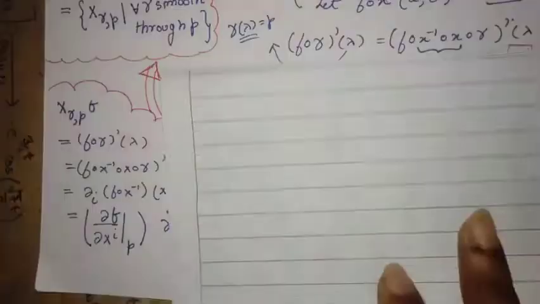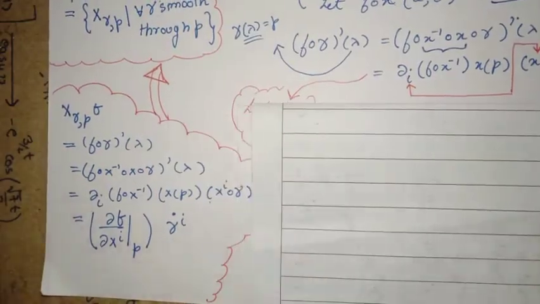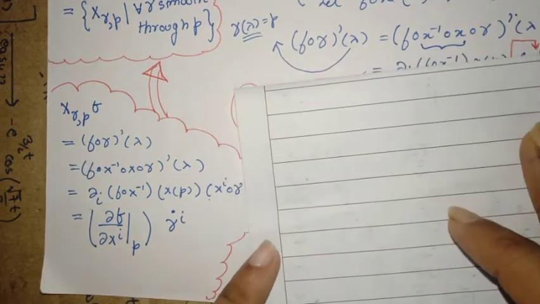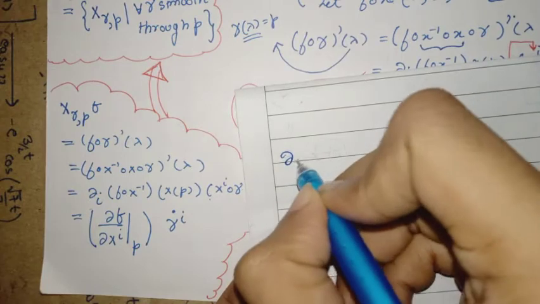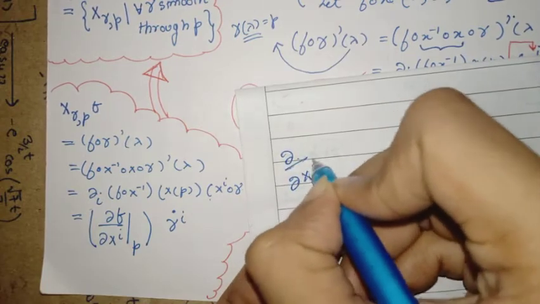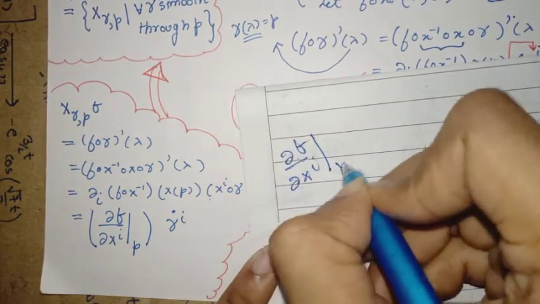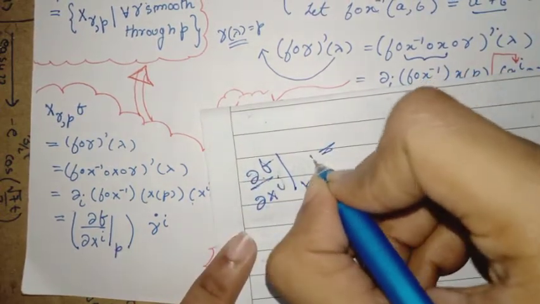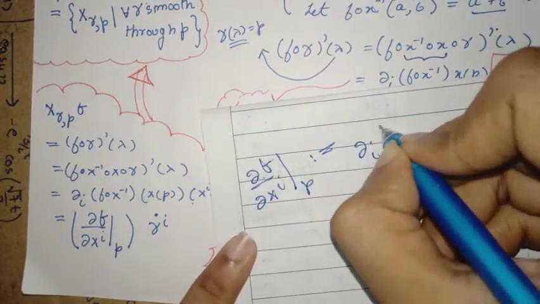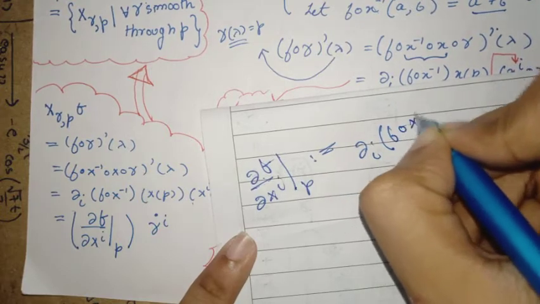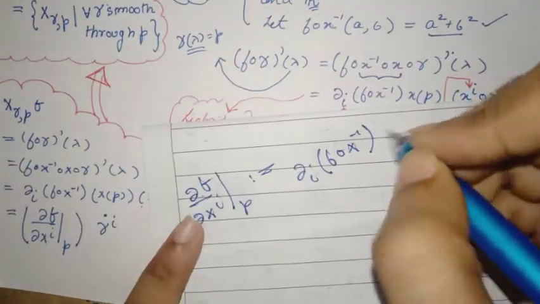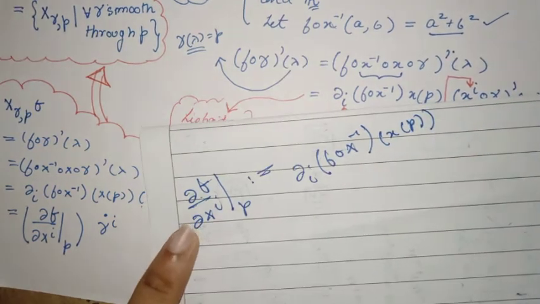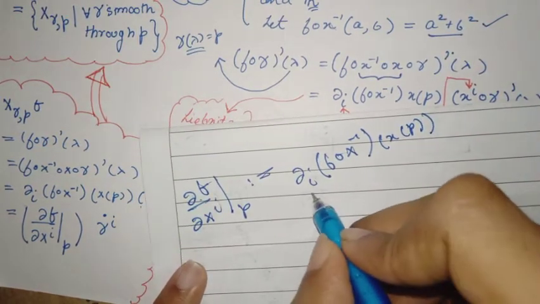So let me show that. Just follow this step of calculation, and now define ∂_i f at a point p. That's this part. This is defined as the derivative with respect to i of F∘X inverse at a point x of p. So this is what this means.